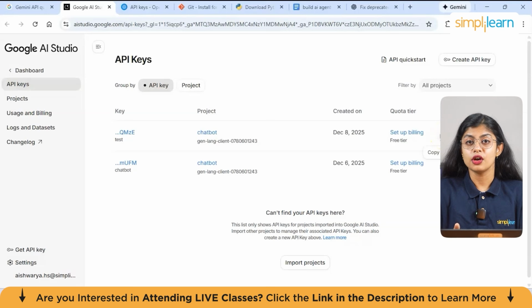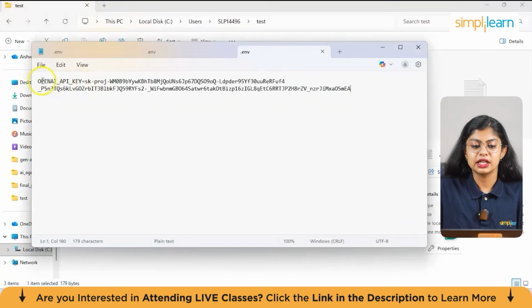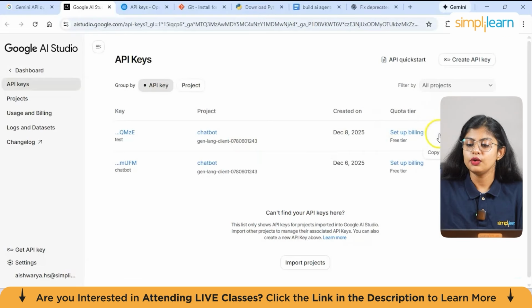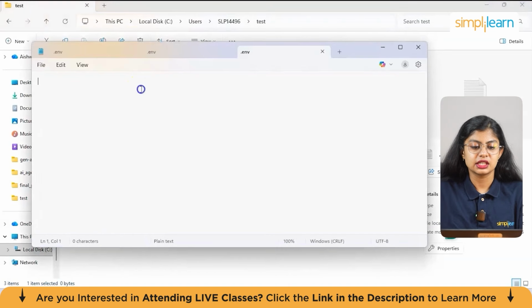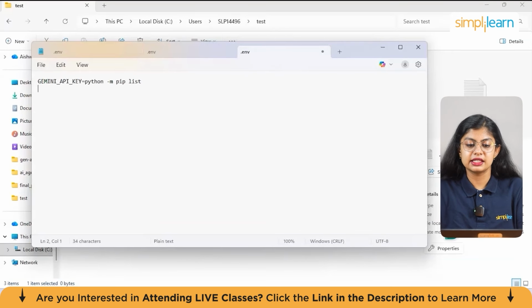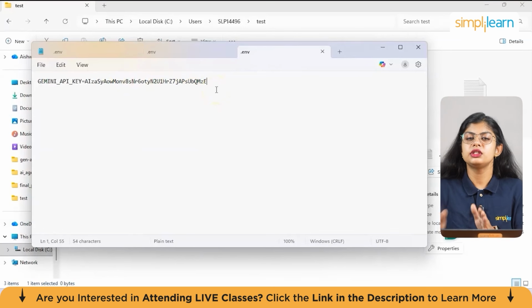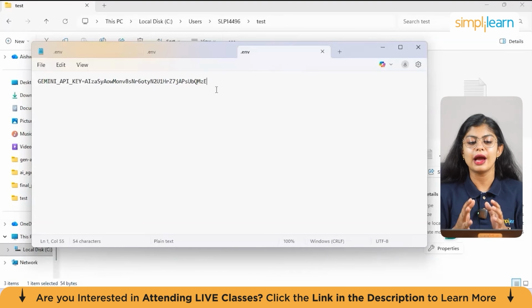Now, for your security purposes, do not share your API key with others since they can misuse it. The next step is to copy this API key. Go back to the .env file where you can see the OpenAI API key, and just change that. Copy your API key, go back to the folder where .env was created, and give GEMINI_API_KEY equal to, and paste the key over there and save it. This key will be used throughout your coding program, since we can call small functions to access this particular key.